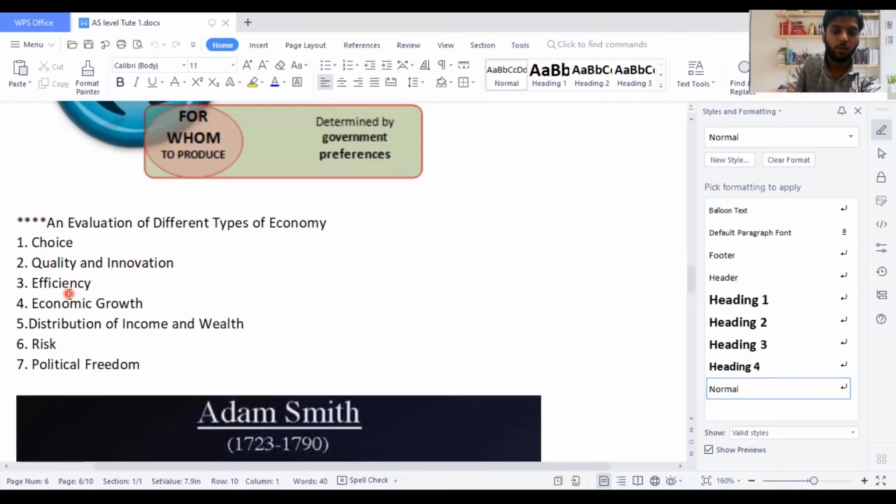Efficiency says how much reduction in wastage. Some economies, market economies will exploit the resources. So the government will get involved and say, hey, market economy, we can run the country in a proper manner, give those sectors to us. So they will take away the privatization from them and they will make nationalization. What is nationalization? Taking the private sectors under them and controlling them under the government. That can happen if efficiency doesn't go the right way.